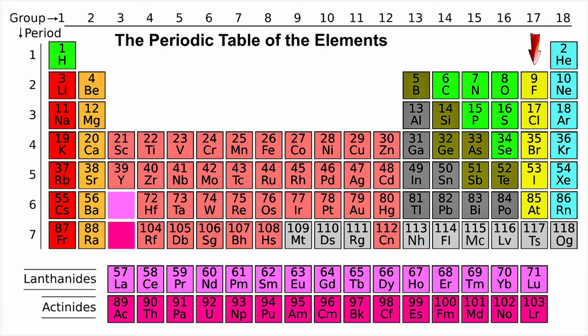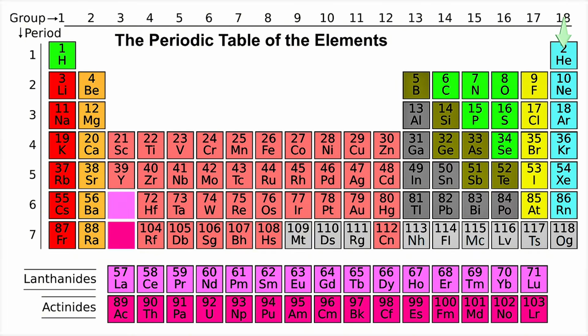Another group that we have is group 17, also called group 7A, and they are known as halogens. Examples of elements under this group are fluorine, bromine, iodine, astatine, and so on.